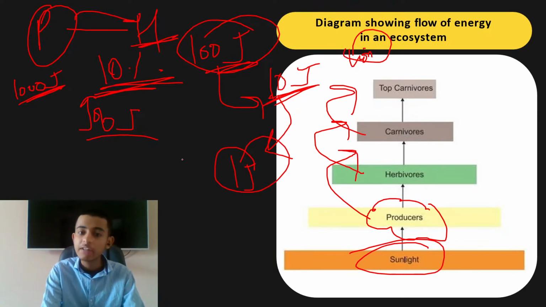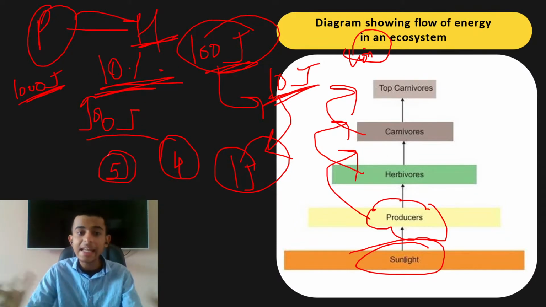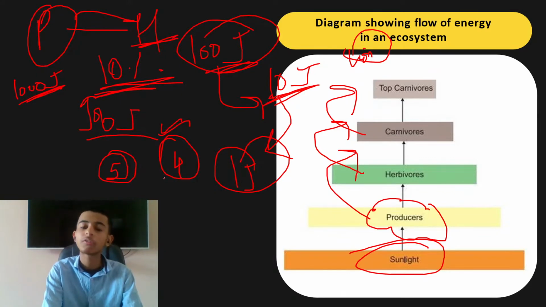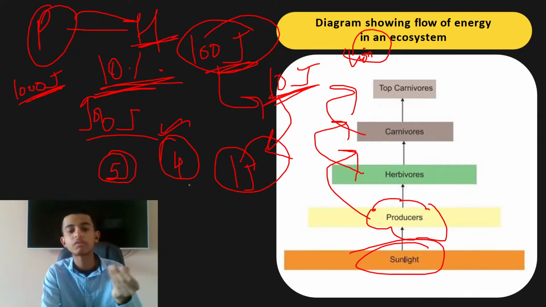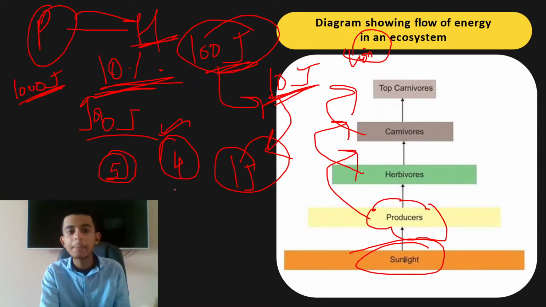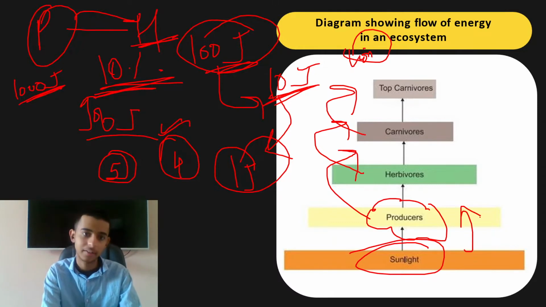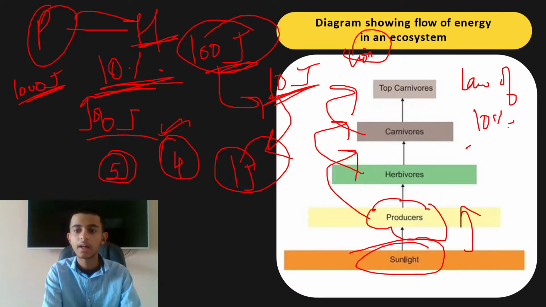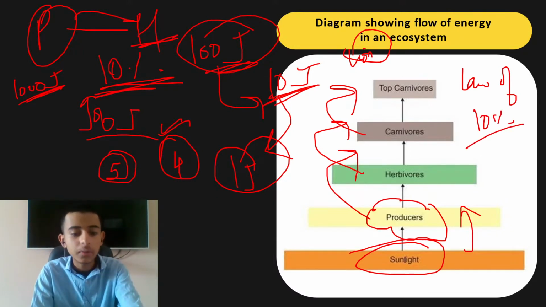Now can you imagine if we would have more than 4 trophic levels, then the fifth carnivore won't get any energy, right? That is why we just have 4 or 5 trophic levels, because energy flow is just going to allow 10% of energy to transfer from one trophic level to the other. This is known as law of 10%. Okay, I hope that's very clear to you.